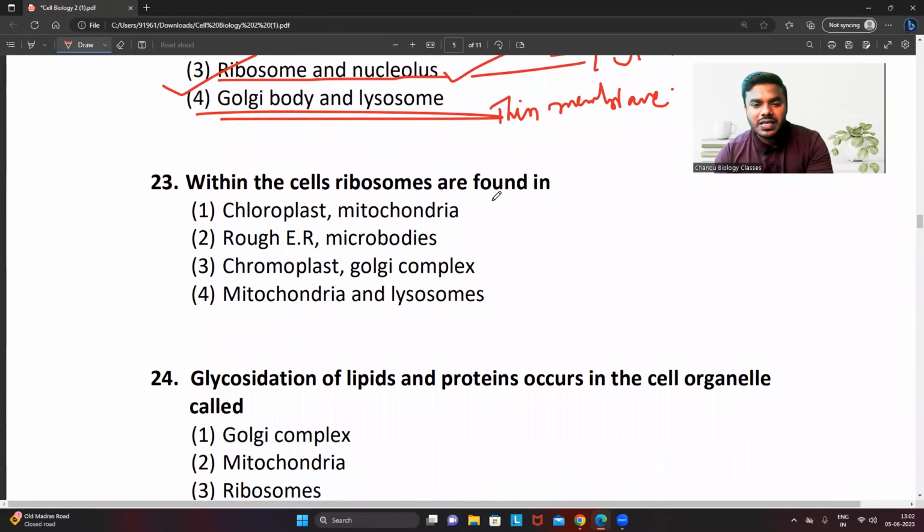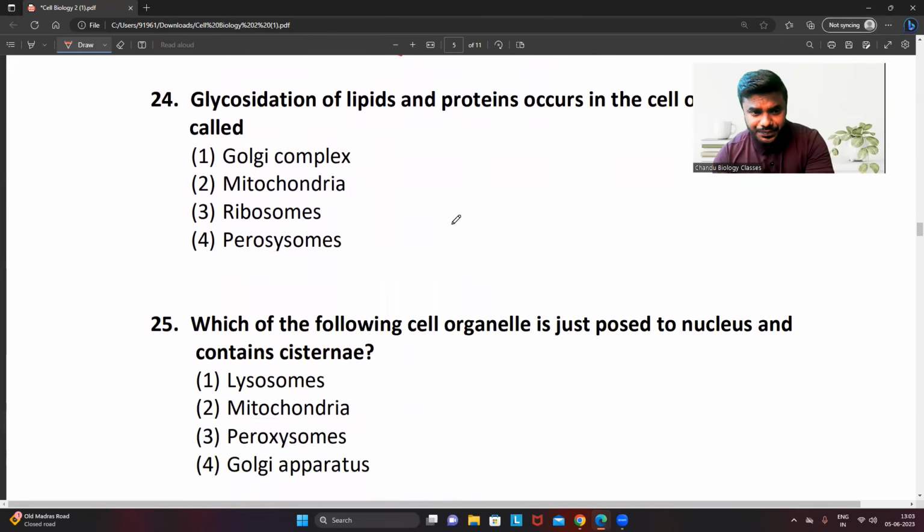Within the cells, ribosomes are found in. RER do not contain, microbodies do not contain, chromoplasts do not contain, Golgi complex do not contain, lysosomes do not contain. Only the 2 organelles that contain the ribosomes among the given options are chloroplast and mitochondria. Do not get confused with that.